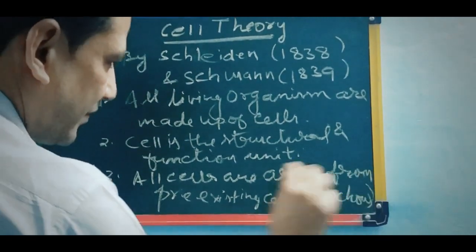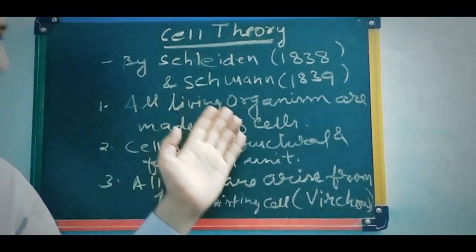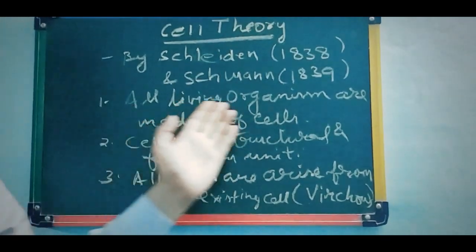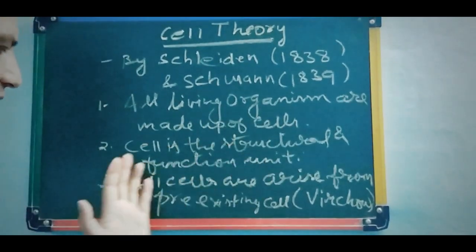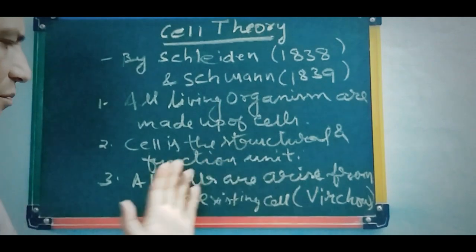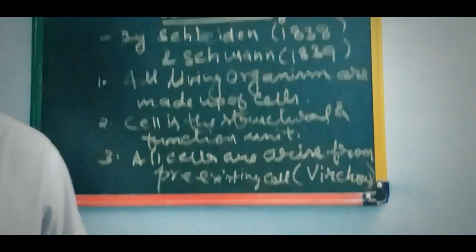So let us revise the cell theory given by Schleiden and Schwann: all living organisms are made up of cells, the cell is the structural and functional unit, and all cells arise from pre-existing cells. That was added by Virchow.